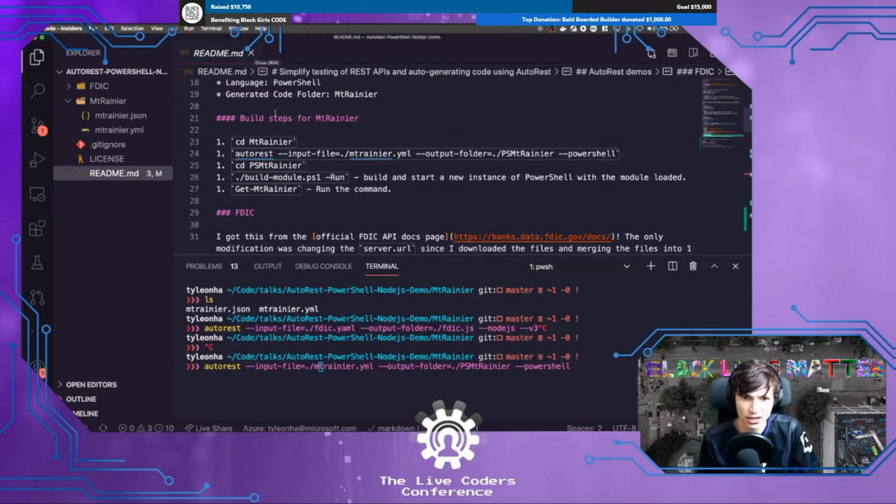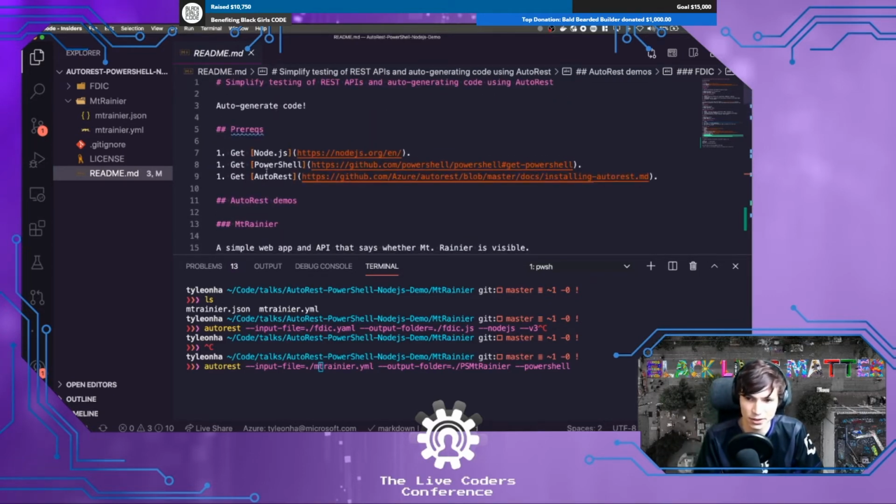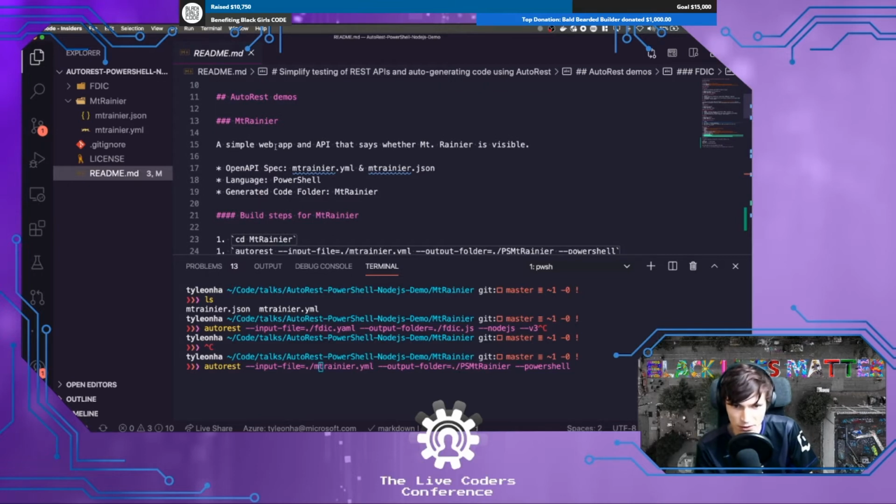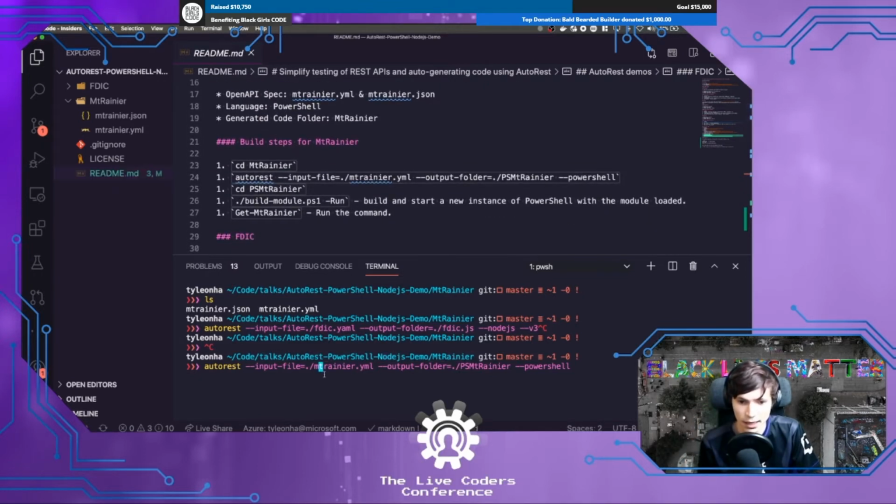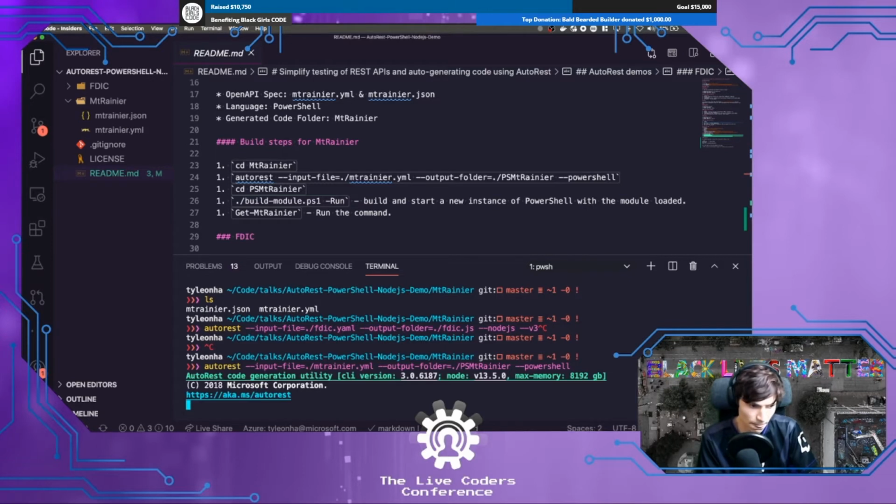But you'll need to go and get AutoRest, get Node, and PowerShell if you want to do the PowerShell examples as well. But here's the command that we're going to run. AutoRest, the input file is that spec. The output folder is where the auto-generated results will go. And then in this case, I'm specifying PowerShell. All right.